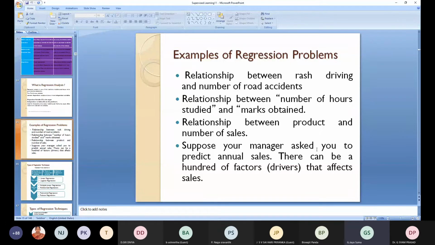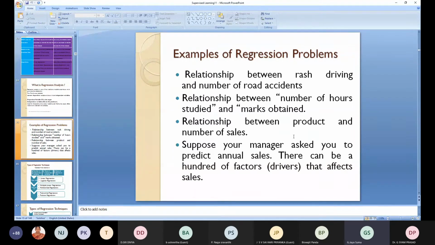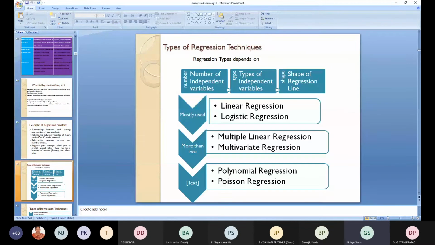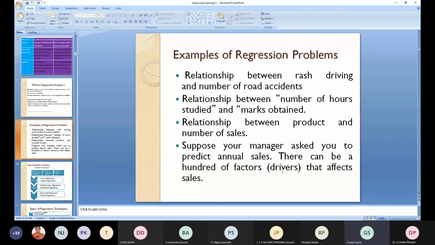Okay, suppose your manager asks you to predict annual sales. There can be hundreds of factors, like drivers, that are affecting the sales. For annual sales, you have a number of factors affecting it, such as the quality of the product, how many products, and the location of the product.